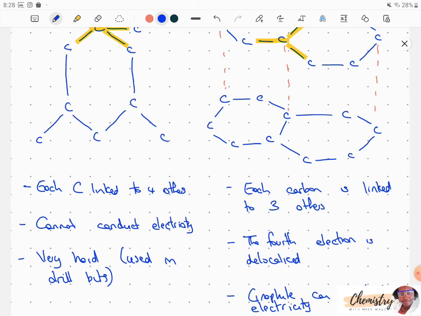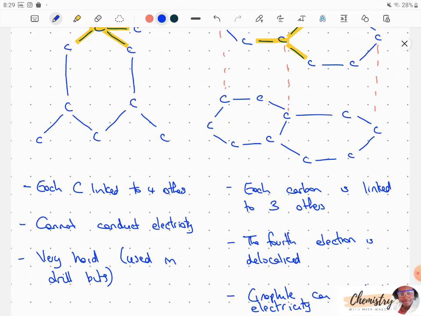We have these weak forces, so as you roll the pencil across, you're breaking off little pieces of graphite. Graphite can also be used as a lubricant. If you have a key that's getting stuck in a lock, you can always rub a pencil on it, break off some pieces of graphite, and as you try to put that key back into the lock, the graphite should be slipping across each other. Again, weak forces of attraction. As you rub it, it's going to slide. So it should allow the key to just slip into the lock.